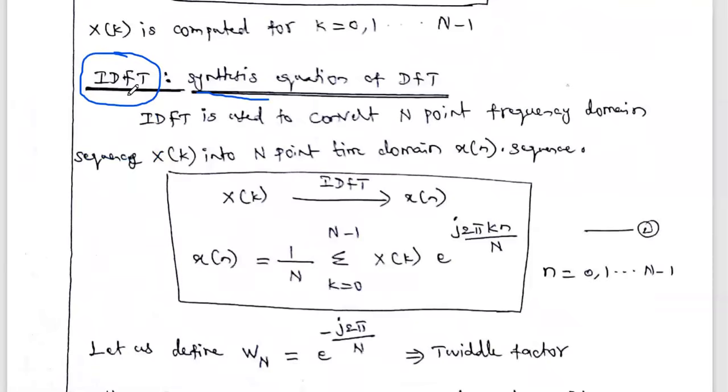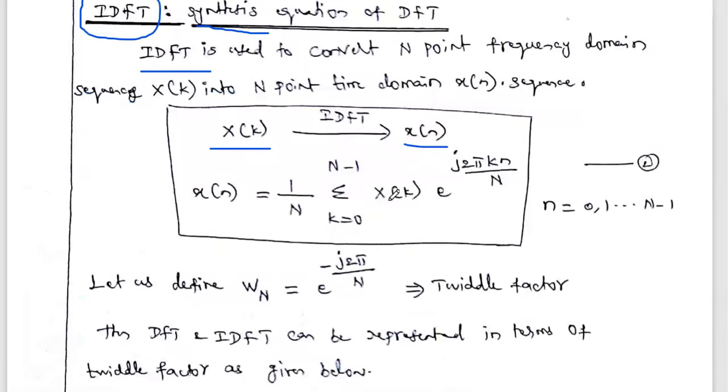And the next thing, the synthesis equation. What is the synthesis equation? The reverse process. The process of converting the frequency domain capital X of k into the time domain small x of n, we call the inverse DFT, simply called IDFT. IDFT is used to convert the N-point frequency domain sequence X of k into the N-point time domain sequence small x of n.